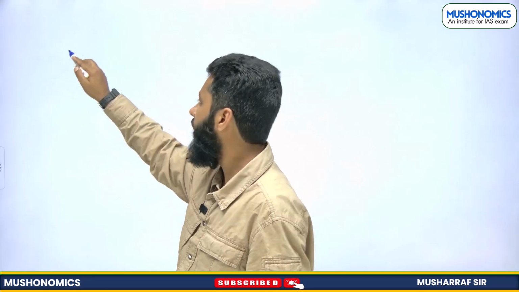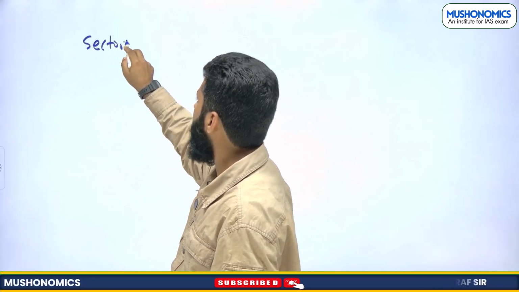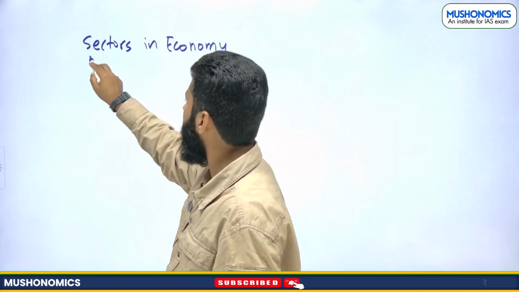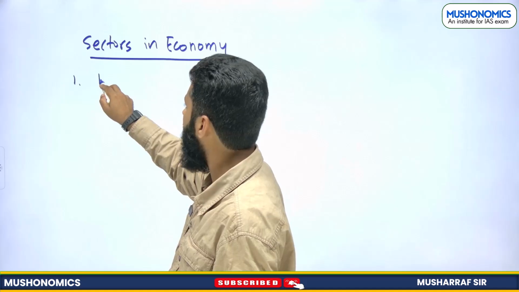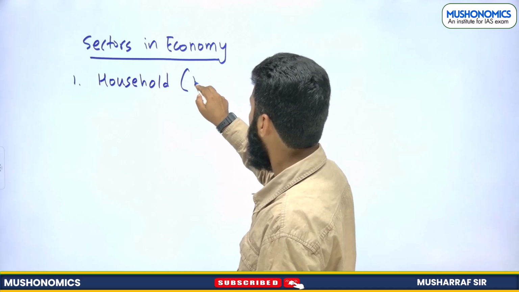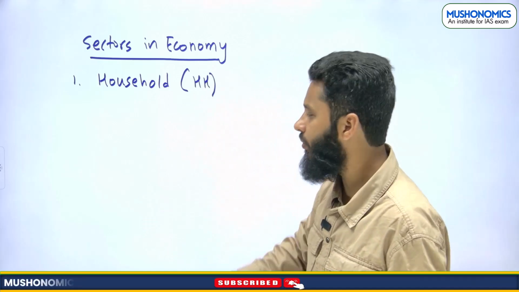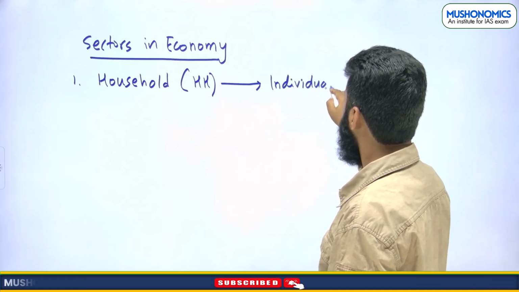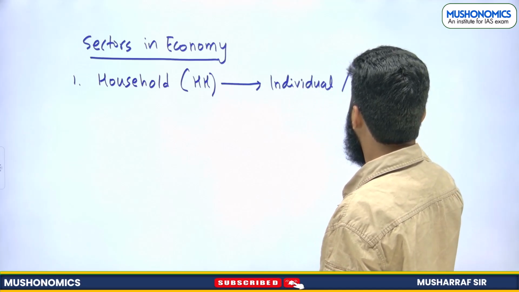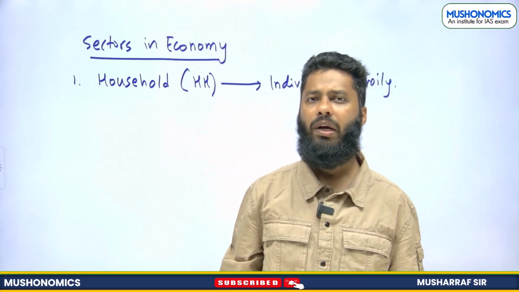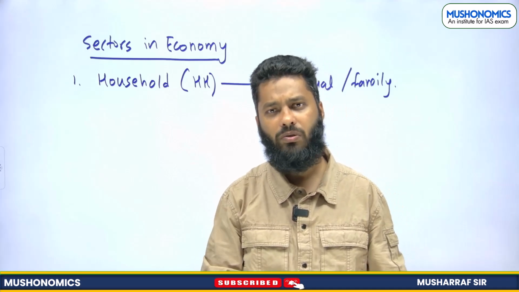So that will take us to another discussion that is related to sectors in economy, right? Sectors in economy. One is households. Household is one of the sectors of economy. Household refers to an individual or a family, right? You are an individual or a family, that will be considered as household. For example, Mr. Mukesh Ambani is a household. Ambani family is also a household, right?